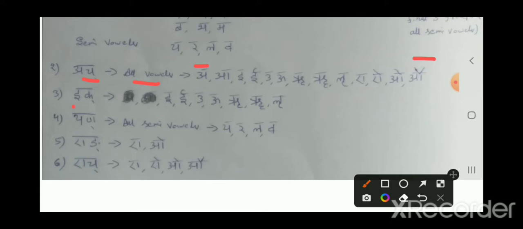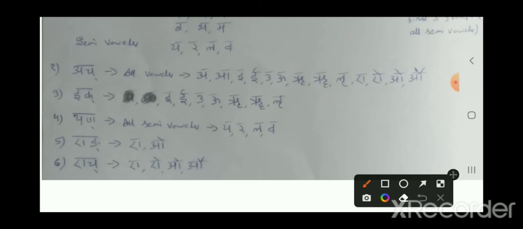When I say Ik Pratyahara, it means starting from I till L. Ik Pratyahara means I till L. It includes these vowels starting from I till L. This is about Ik Pratyahara.